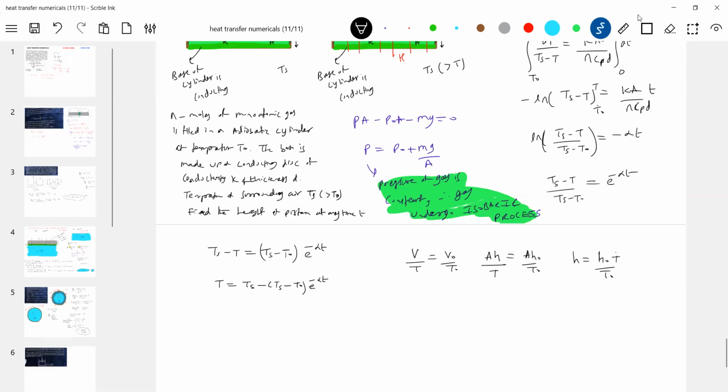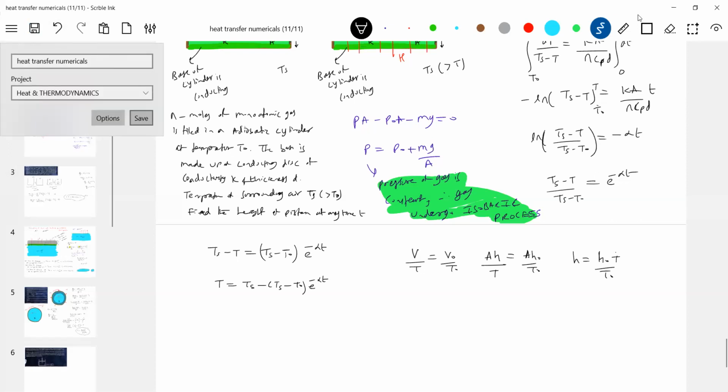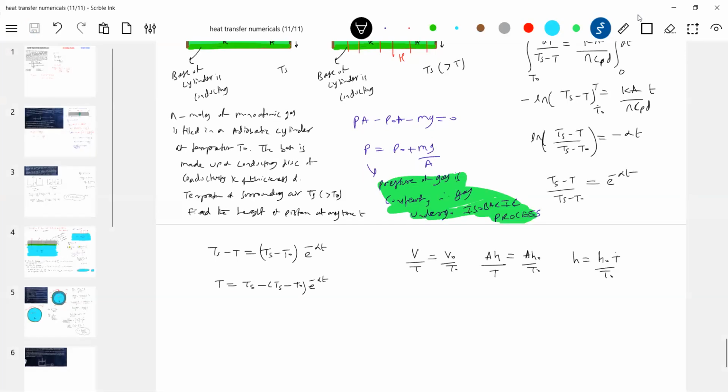Substitute the value of T, and you'll get the height of the piston at any time t. Okay, these are some different approaches: isobaric process, isochoric. I can even bring isothermal also. Later we'll see that. First you try to digest all these different conditions.